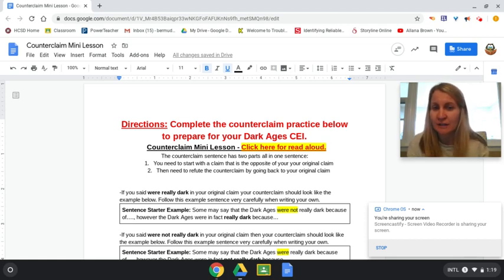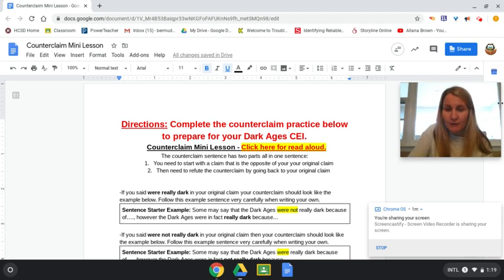So you need to start with a claim that is the opposite of your original claim. Whatever your original claim was, the Dark Ages were dark because of invasions, your counterclaim would be the Dark Ages were not dark because of new architecture. The second part of your counterclaim is that you need to go back to your original claim. You need to refute the counterclaim. So again, there are two parts to your counterclaim. You first start with the counterclaim, which is the opposite of your original claim, and then you refute the counterclaim and go back to your original claim.